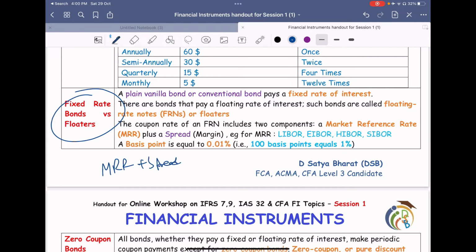For example, the market reference rate could be the repo rate or LIBOR, the Europe interbank offer rate, Hong Kong interbank offer rate, or Singapore interbank offer rate. So whatever the LIBOR, plus maybe 25 bips or whatsoever.